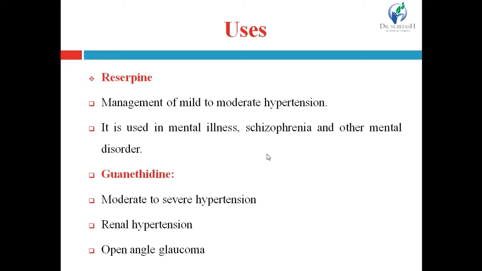Open angle glaucoma is nothing but optic nerve damage that is due to an increase in internal eye pressure. Increase in internal eye pressure will lead to damage of the optic nerve that supplies the eye. So, to decrease the internal eye pressure, guanethidine is used in open angle glaucoma.